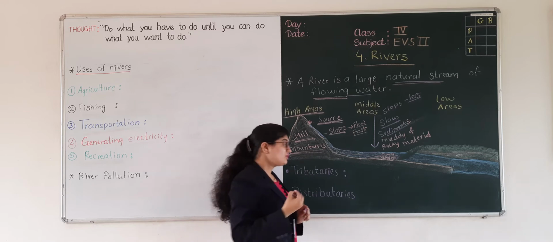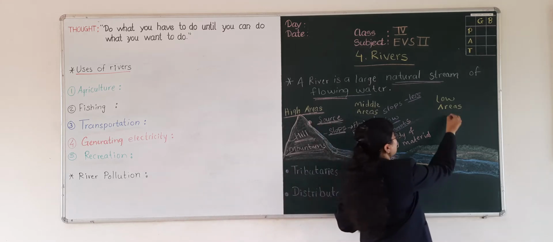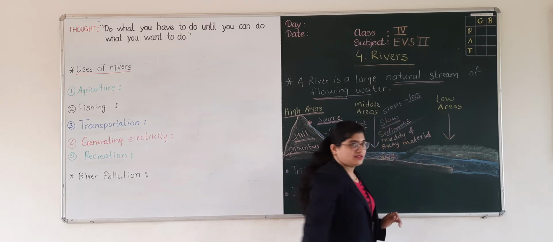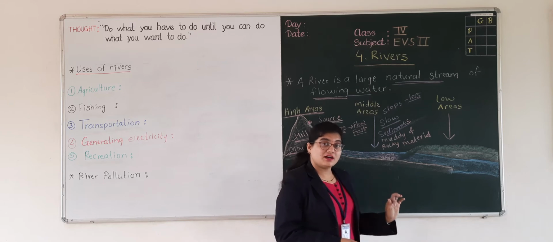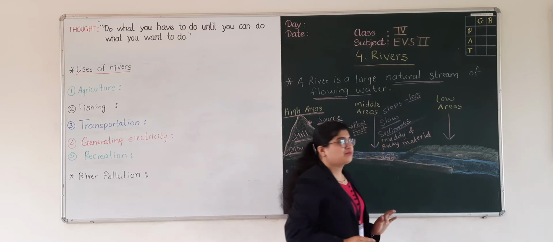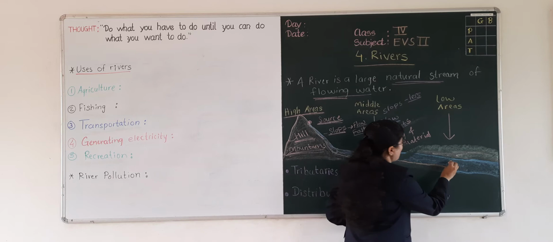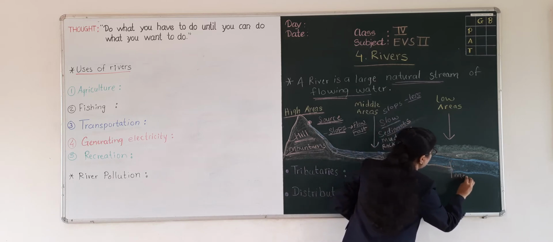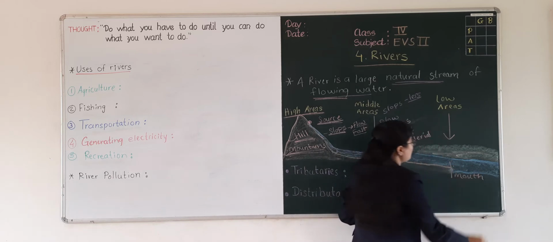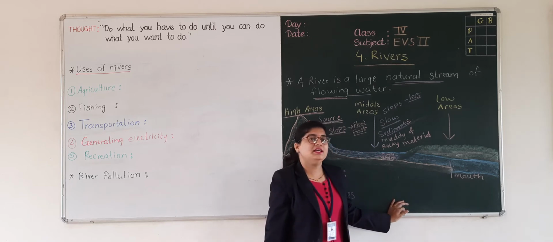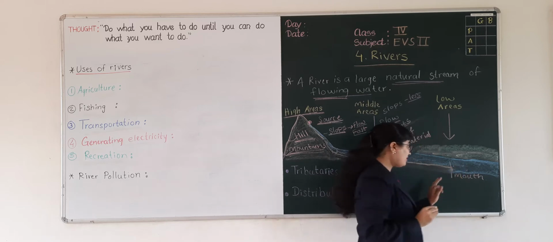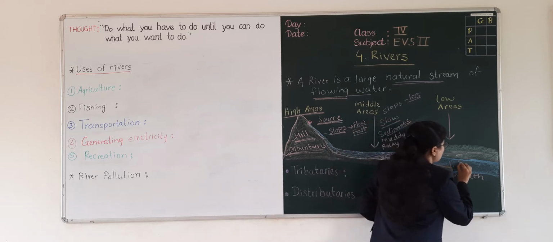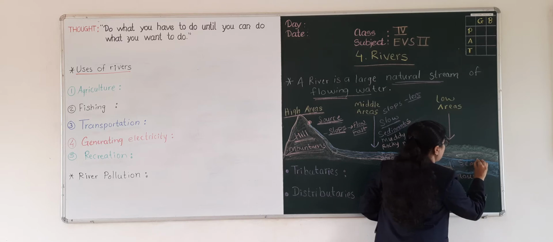Good. Then next is the low areas. Where does the next part of the journey of the river take place? It comes to the low areas. Here at the low areas we can see the mouth of the river. The mouth of the river joins the large water bodies such as seas and oceans.